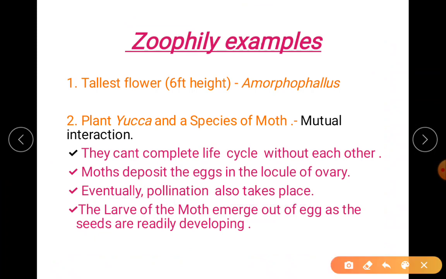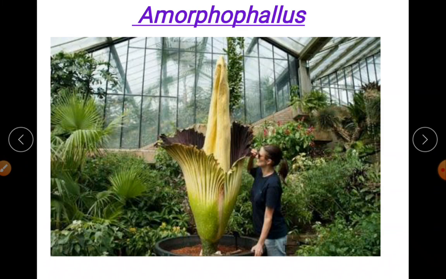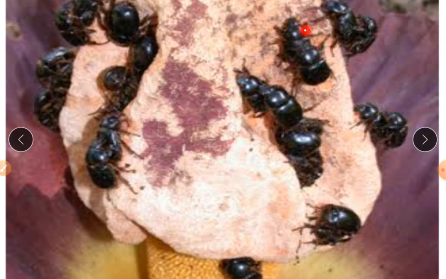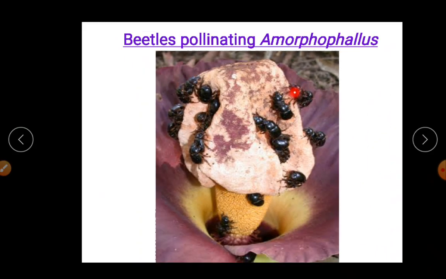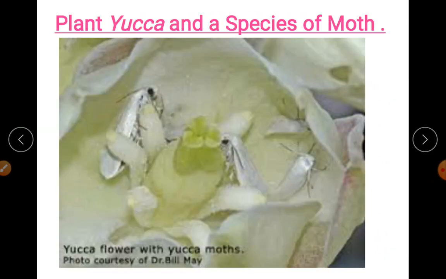After a certain period, when the seeds are developing, the larvae of the moth also emerge out. So hatching occurs and the seeds are also developing there. This is how there is a mutual interaction between the plant yucca and the species of moth. A very important 3 mark question. So these are all your examples. You can see the beetles, how they are attracted towards the bad odor in Amorphophallus. And this is your plant yucca and the species of moth.